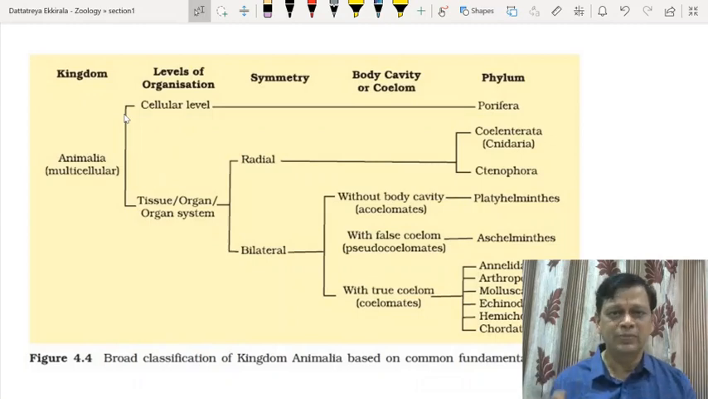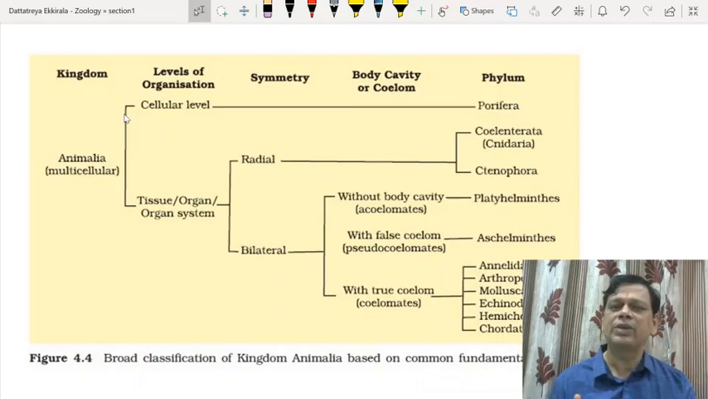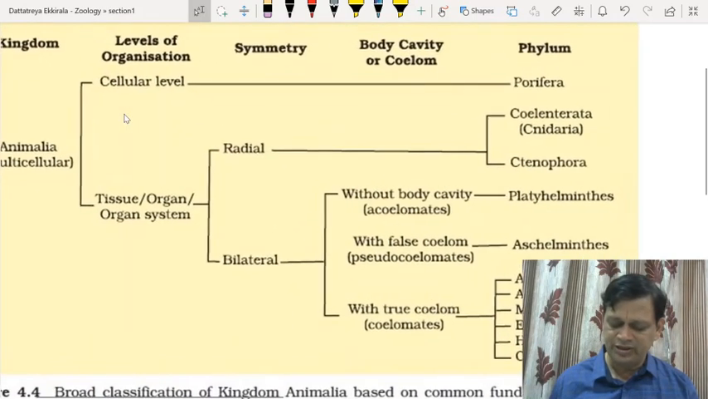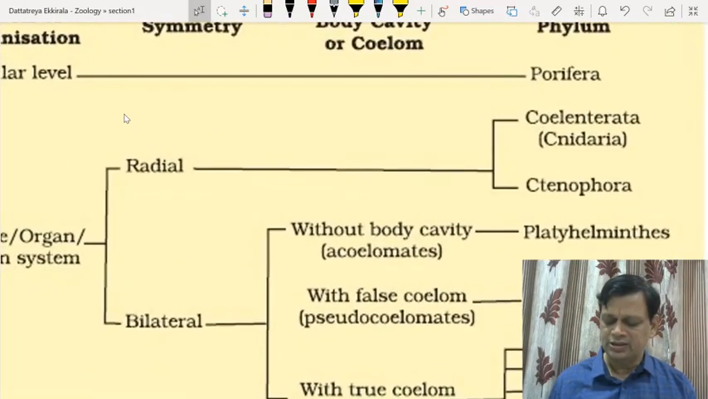The arrangement of body parts in a geometrical design is called symmetry. If the body can be divided through any plane passing through the center into many parts, we call it radial symmetry. If you divide the body into two identical halves through the median sagittal plane, you call it bilateral symmetry, right? Radial symmetry can be seen in Coelenterata and Ctenophora. Coelenterata is also called Cnidaria. Ctenophora are the comb jellies.